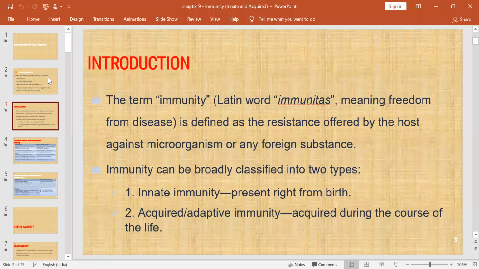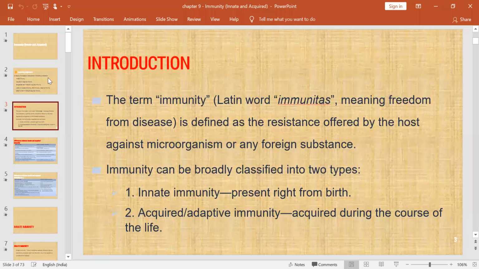Okay, and first of all, what is immunity? It's a Latin word. Its meaning is freedom from the disease. So this can be defined as resistance offered by the host against microorganisms or any foreign substance.